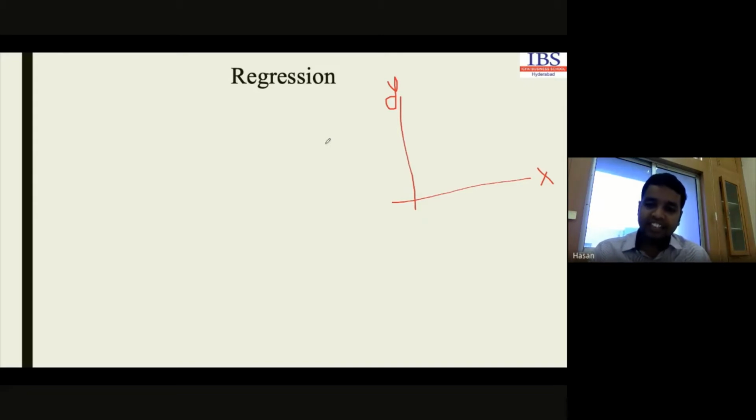In regression analysis, what we have to discuss is how they are related.